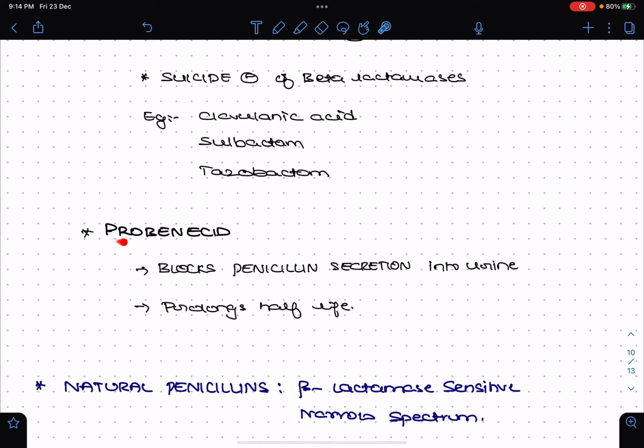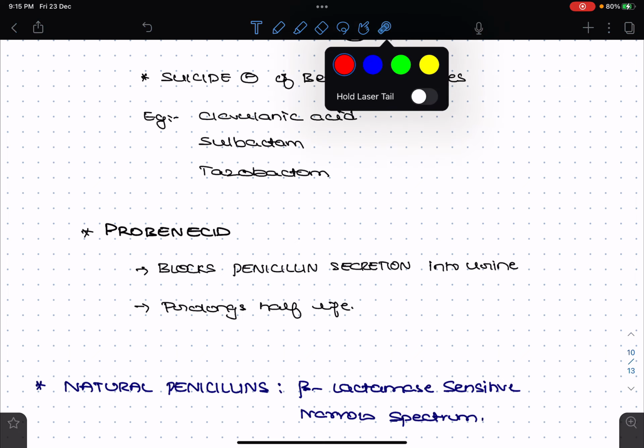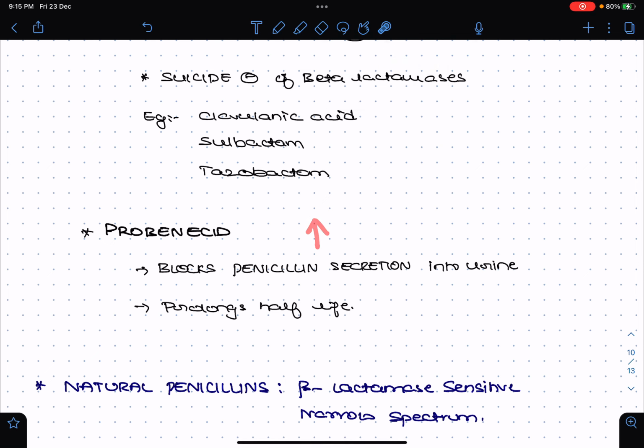So please remember that probenecid is a uricosuric agent. It blocks the penicillin secretion into the urine through the proximal convoluted tubule. Thereby, what happens to the penicillin concentration? Penicillin concentration will increase. So by increasing the concentration of penicillins, you're going to increase the half-life of the penicillins.